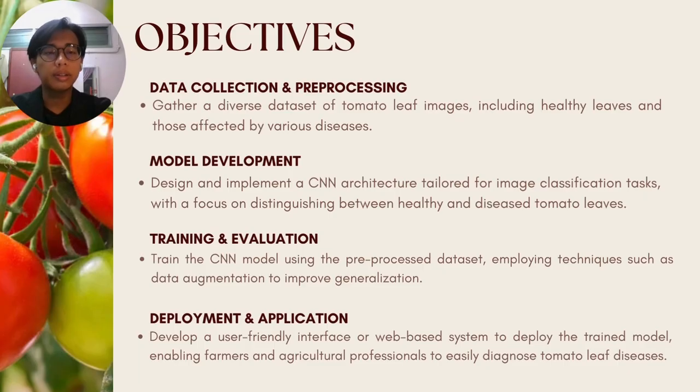So next are the objectives. The first objective is data collection and pre-processing. We aim to gather a diverse dataset of tomato leaf images, including healthy leaf and those affected by various diseases. The next objective is model development. We aim to design and implement a CNN architecture tailored for image classification tasks with a focus on distinguishing between healthy and diseased tomato leaf.